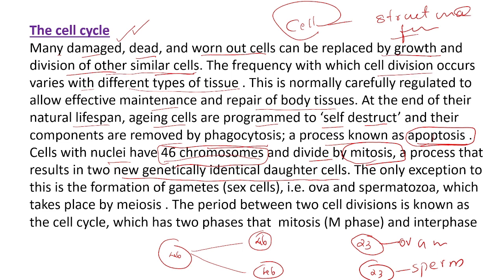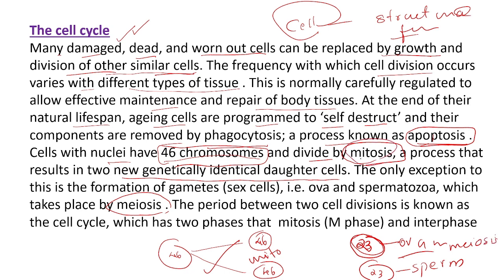What will happen in the gametes or sex cells? Once it divides, it will produce new cells which contain half the number of chromosomes. That means 23 chromosomes in the ovum and 23 chromosomes in the sperm. This division takes place by the process of meiosis. This process is mitosis and this is meiosis. But usually you will get questions from mitosis only.